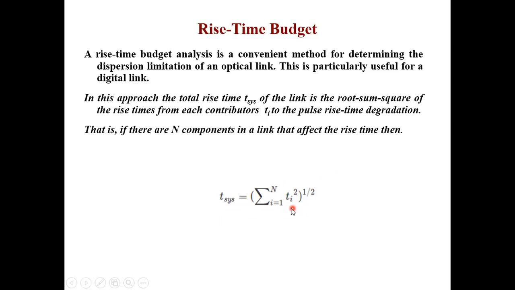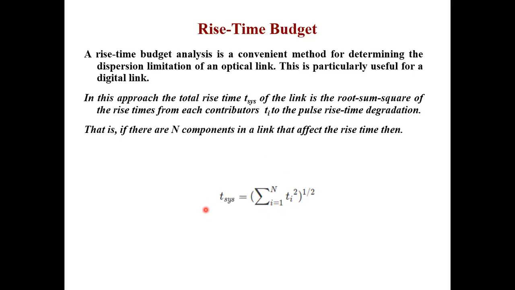We are considering the rise time from each contributor. There can be material dispersion, group velocity dispersion, the source response, the detector response. See, immediately I will not get the response; there will be a minimum delay. Electrical to optical, optical to electrical: these are about the source and the detector. There the response matters, so there also I will have this system rise time.